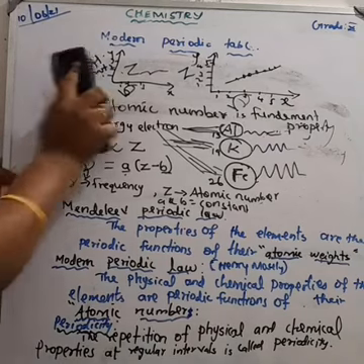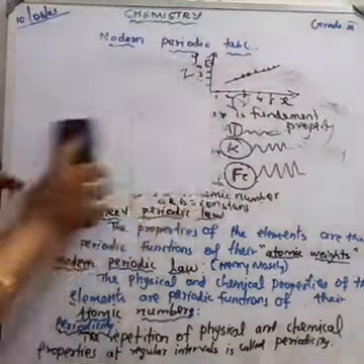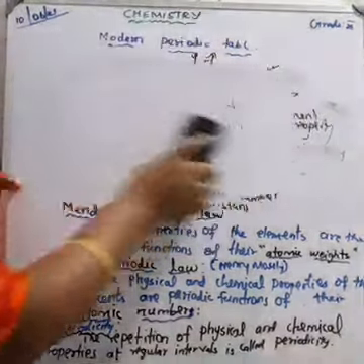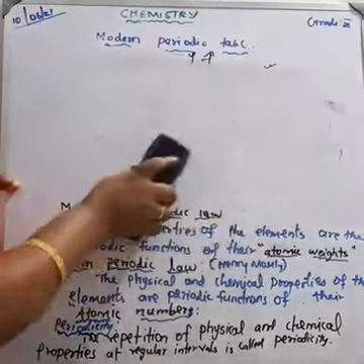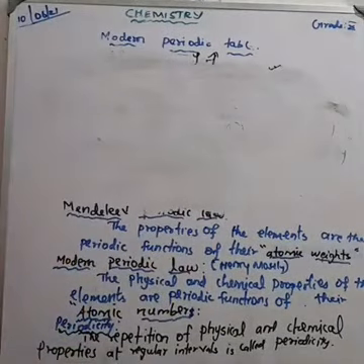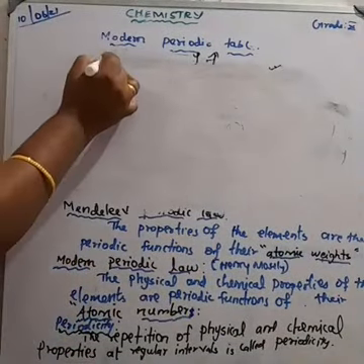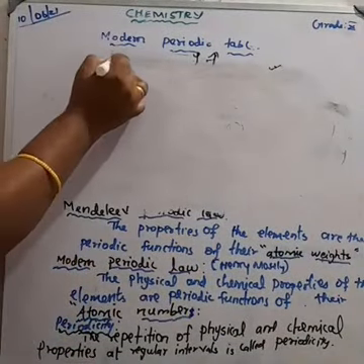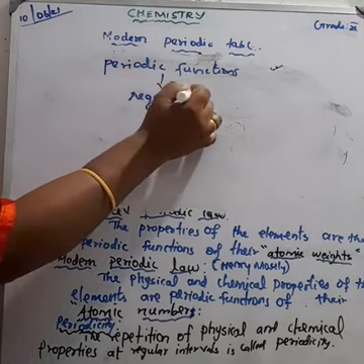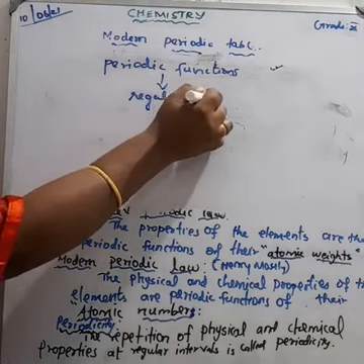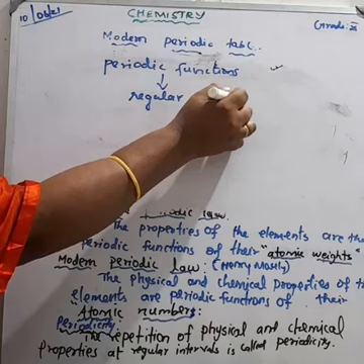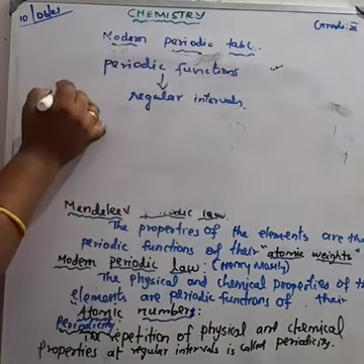So what do you mean by periodic function? Periodic function means the elements occur at regular intervals. Arranging the elements in increasing order of their atomic weight shows their physical and chemical properties at regular intervals.